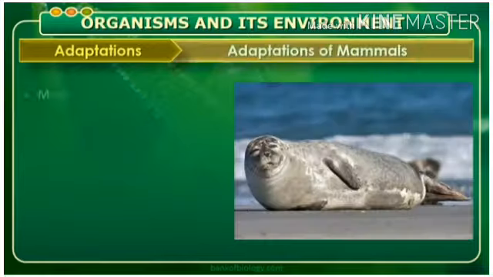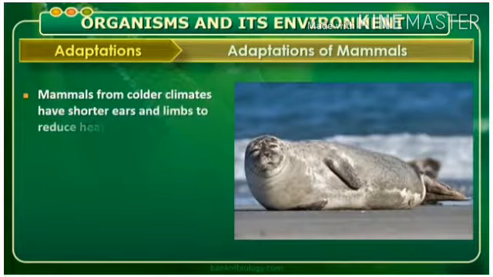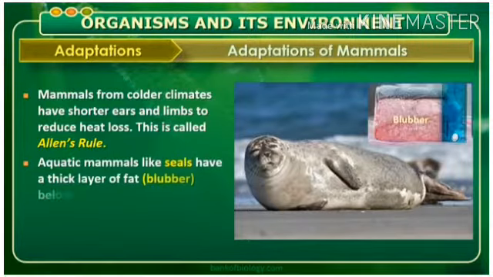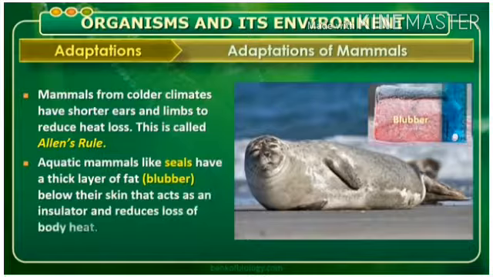Let us see the adaptations of mammals. Mammals from colder climates have shorter ears and limbs to reduce the heat loss. This is known as Allen's rule. Aquatic mammals like seals have a thick layer of fat, which is known as blubber, below their skin that acts as an insulator and reduces the loss of body heat.